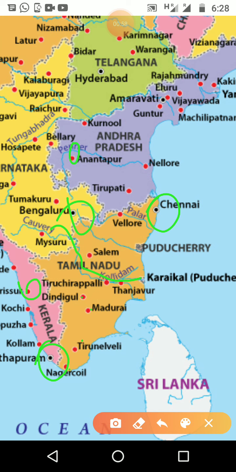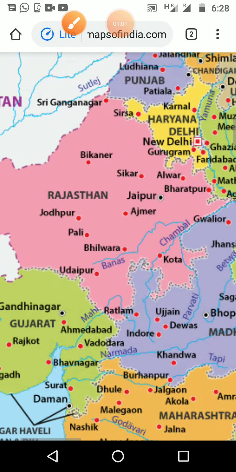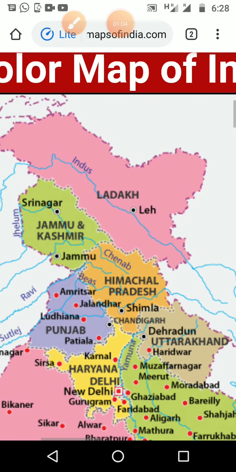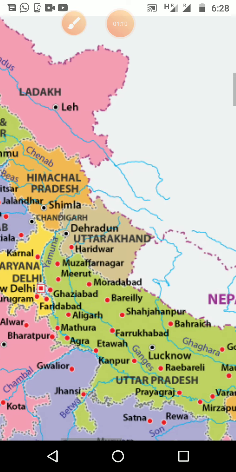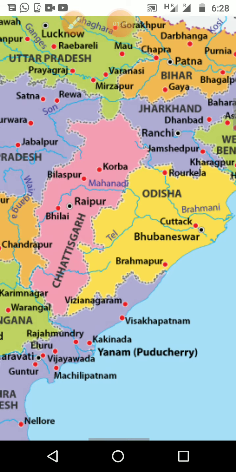No, it is a new map only, because Andhra and Telangana are given, and let me check Jammu. Okay, Jammu and Kashmir and Ladakh, that division is also given. These are all the states and even union territories with their capitals.